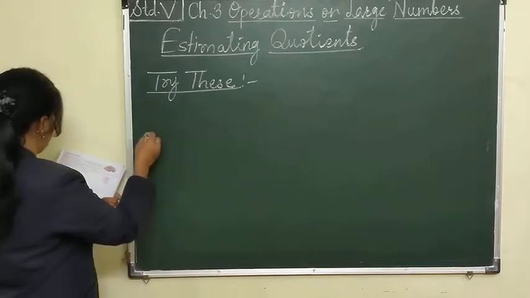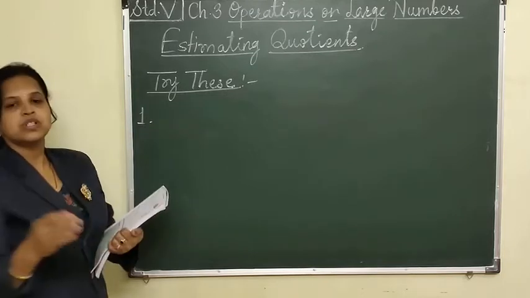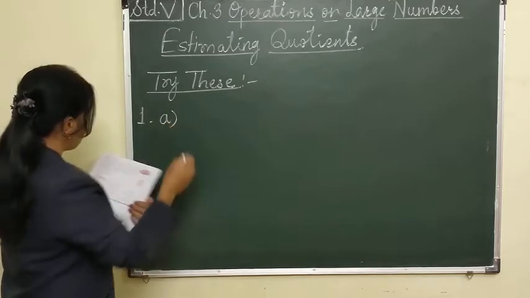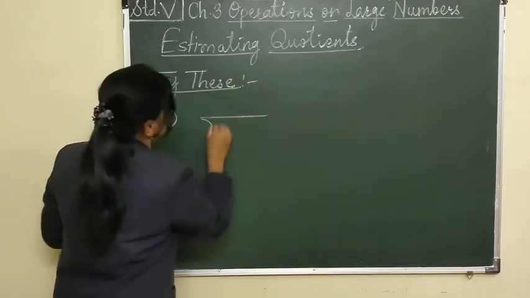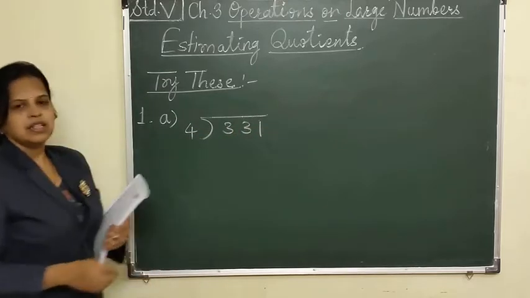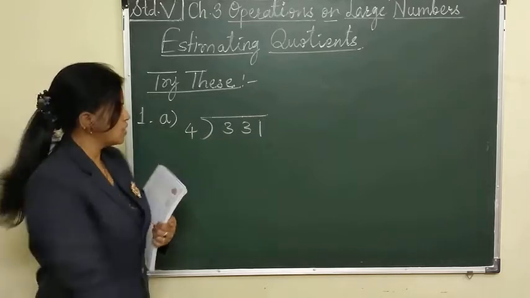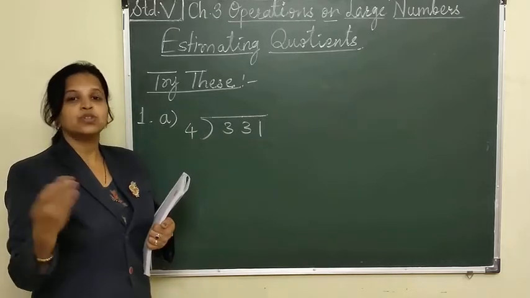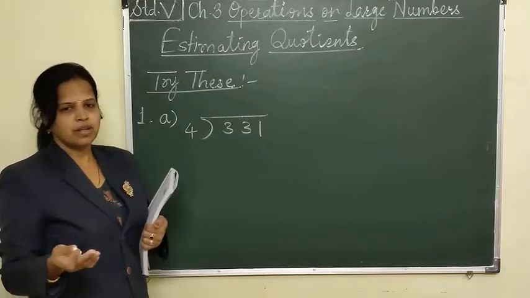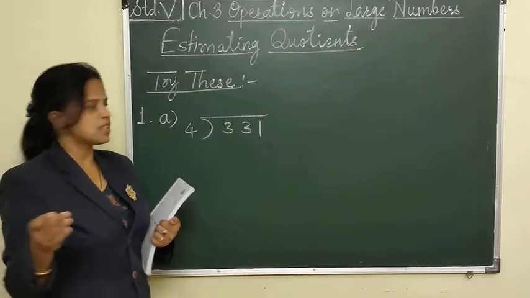Take one example here. Question number 1, estimate the quotients by using compatible numbers. What is this compatible number? That we have to see first. Take this example: 331 is divided by 4. Now, you may think we will round off 331 to the nearest 100, then it will be rounded off to 300. But 300 will not get divided by 4. Maybe it will get divided, but you will not get the correct number there as a quotient.